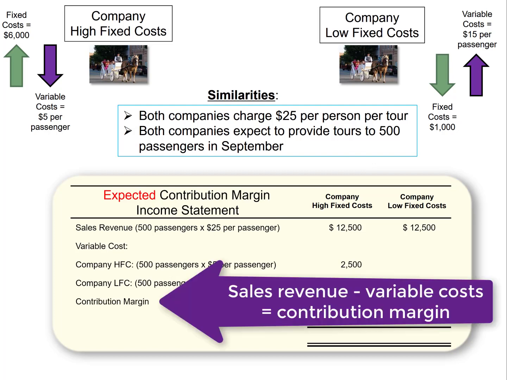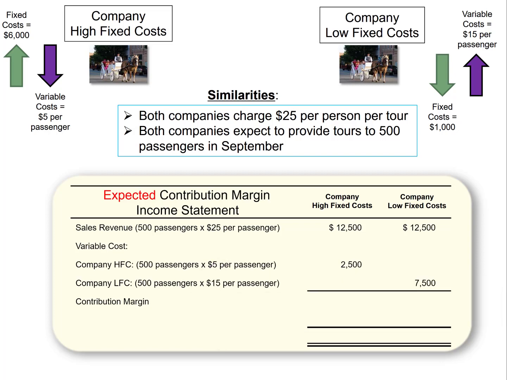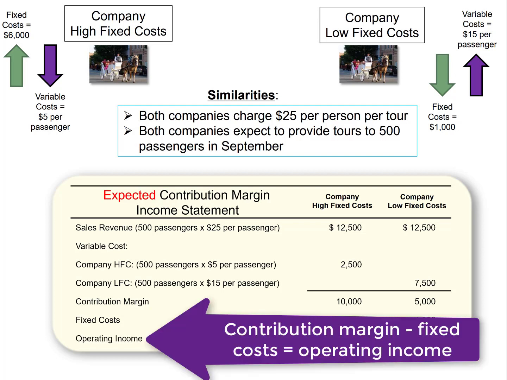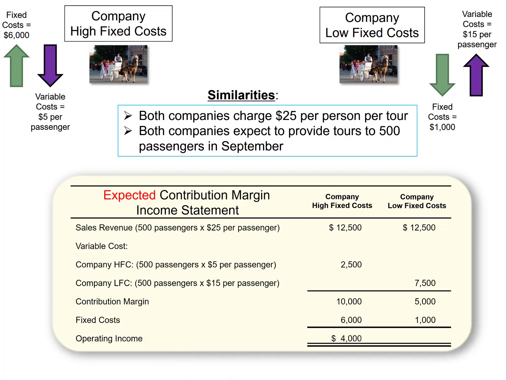Next is contribution margin. Remember, to calculate it, you have to take your sales revenue and subtract the variable costs. So that gives the high fixed cost company $10,000 of contribution margin, while the low fixed cost company has $5,000 of contribution margin. Next, we subtract fixed costs. We previously said the high fixed cost company has $6,000 of fixed costs, while the low fixed cost company has only $1,000 of fixed costs. Lastly, we have operating income, which is the contribution margin minus fixed costs. Doing the math, we get $4,000 of operating income for both companies.